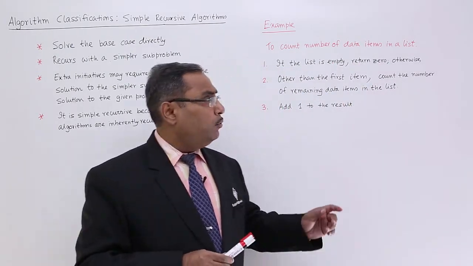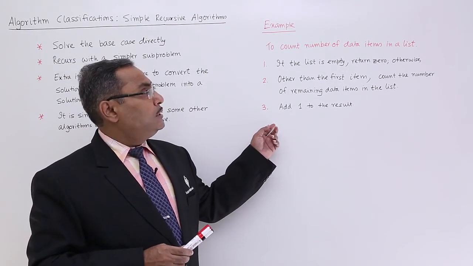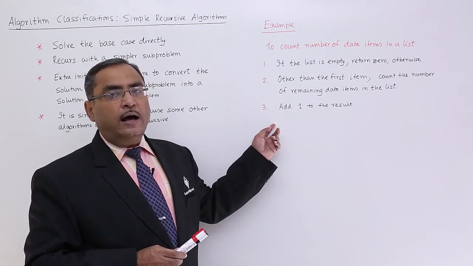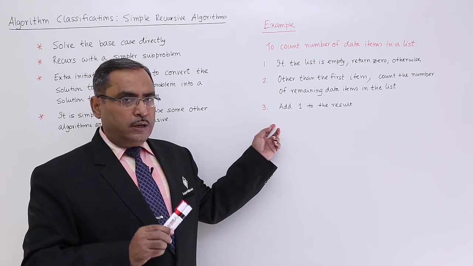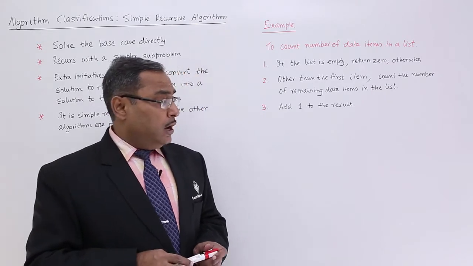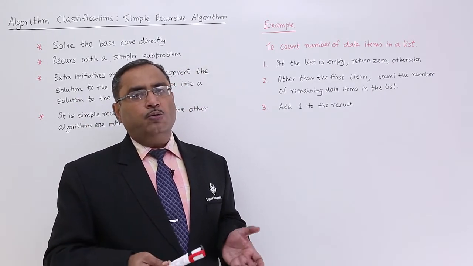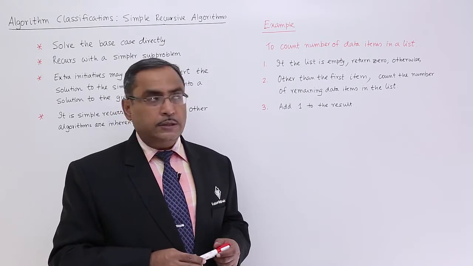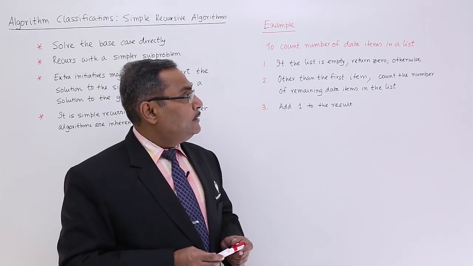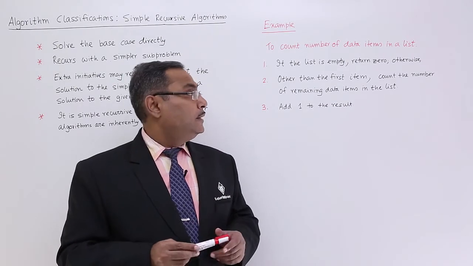As an example, we can go for this. Let us suppose it has been asked to count the number of data items in a list. So we are going to count the number of data items in the data list present. Now you see the base case will be if the list is empty, then count will be 0 and the 0 will be returned. So if the list is empty, then return 0, otherwise I shall go for the recursive call.